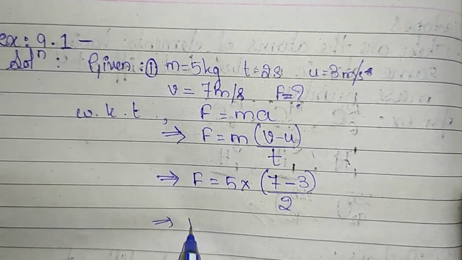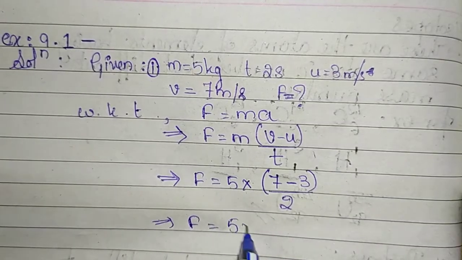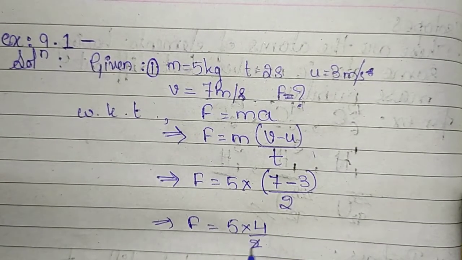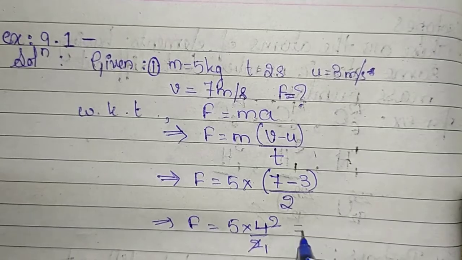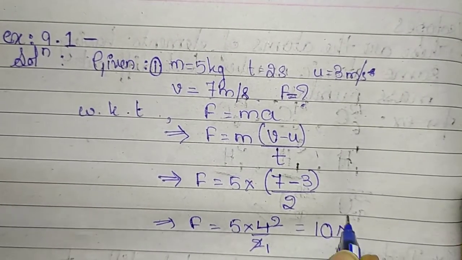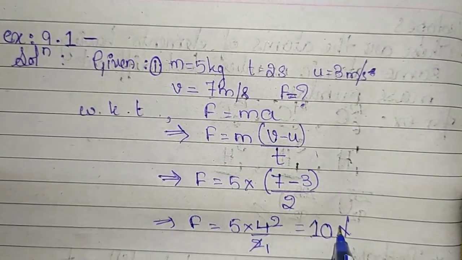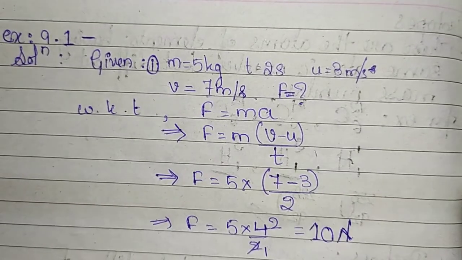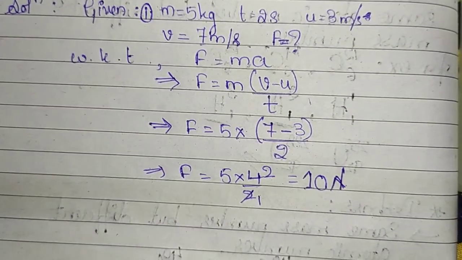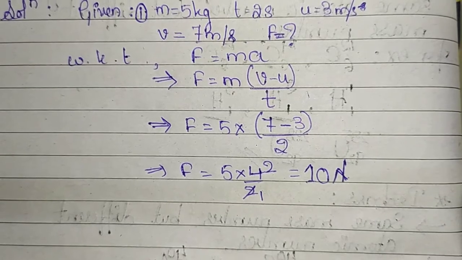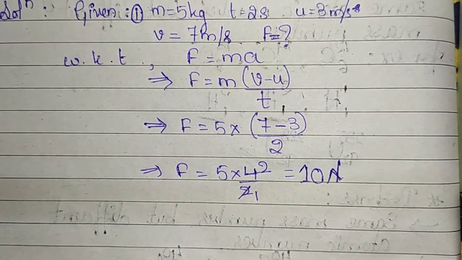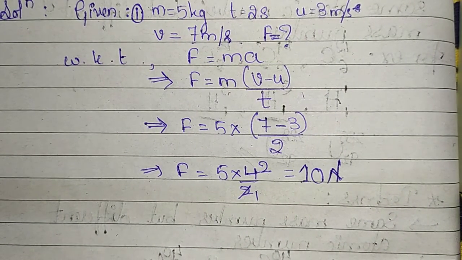So this implies force is equal to 5 into 4 by 2. 2 ones are 2, 5 2s are 10 Newton. Always remember to write the units. The SI unit of force is Newton. So the force applied on the body of 5 kilograms mass is 10 Newton.